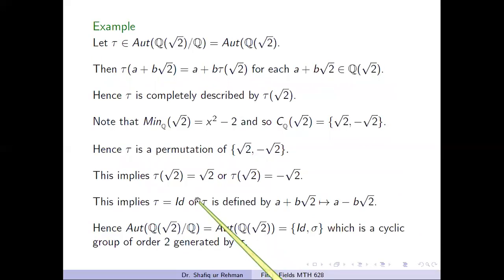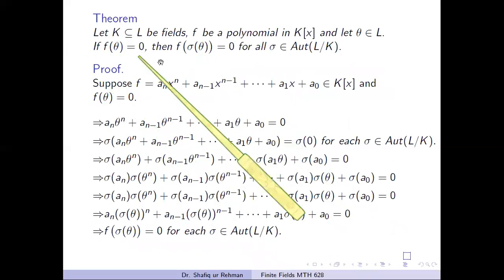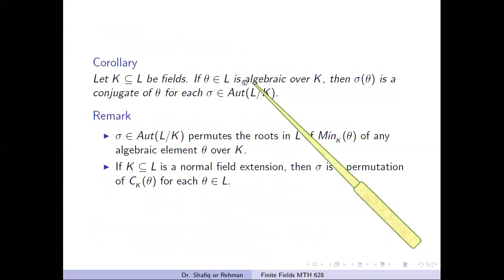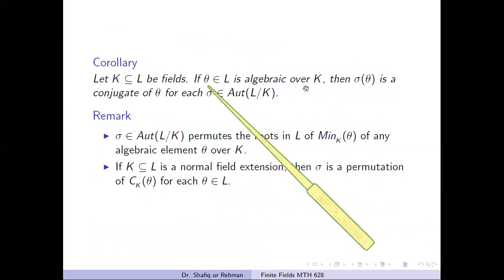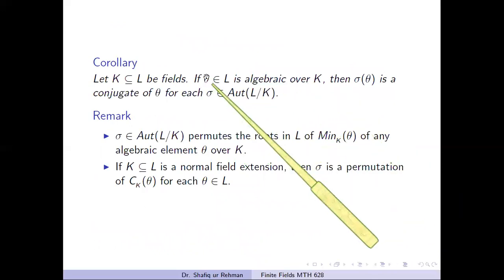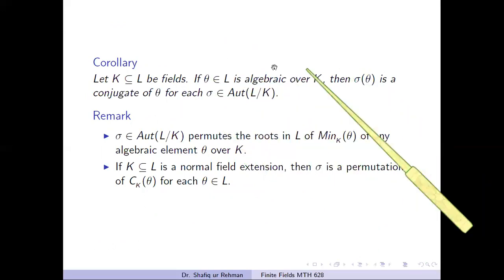Now, let us observe something in this example: how we use the connection between automorphisms and conjugates. We have just learned that if we have some algebraic element over the field K, then if we apply sigma, any automorphism of L over K, the resulting element will be a conjugate of this element.